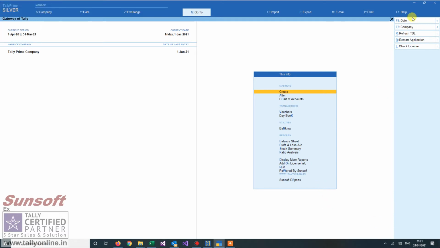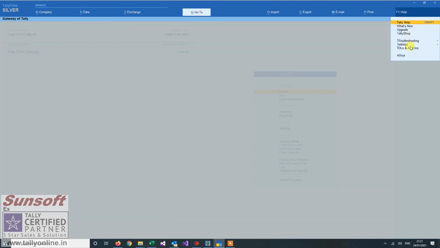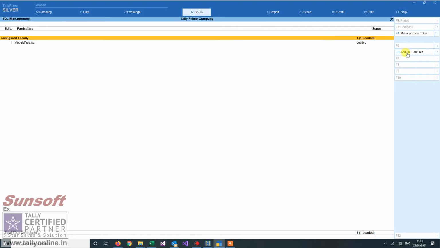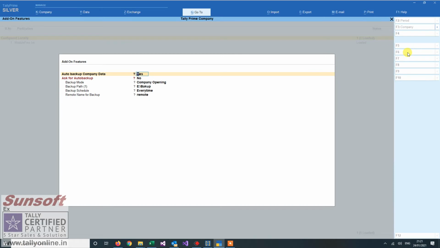First, it works on Tally Prime also, so I'm going to configure it with the add-on features. Enable auto backup is that it will enable the backup. Ask for backup means when the company is backing up, it will ask whether you want to take backup or not. Now, at what event do you want to take the backup? You want to take the backup on company closing, company opening, or schedule it for a particular time. So I take it as company closing.